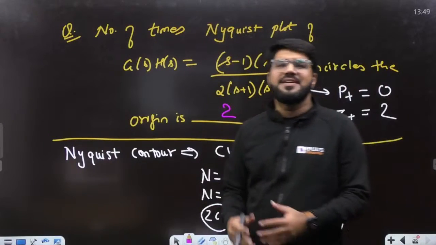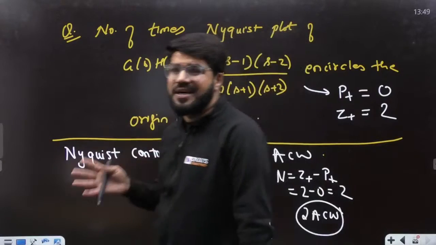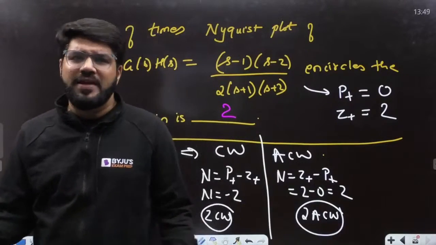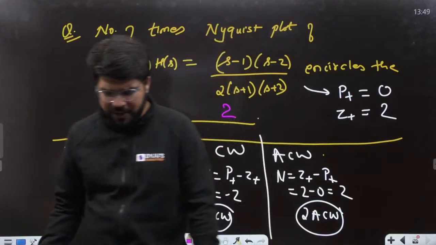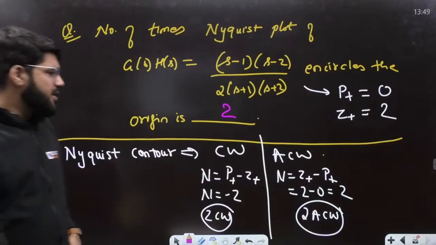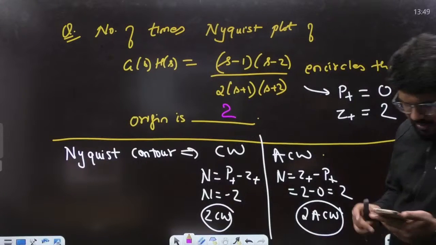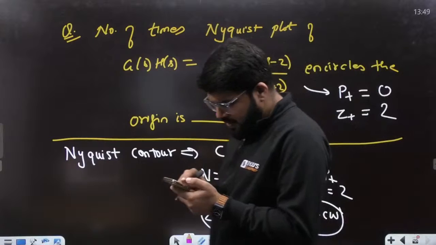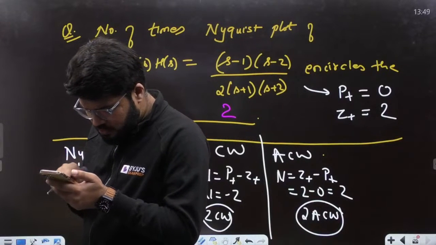Okay, so they haven't mentioned the direction. So of course, the direction of encirclement will be same as the Nyquist contour, which is not mentioned. So in any case, number of encirclement 2 ही होने वाला है. Plus or minus is just a reference point to distinguish the direction. Clear, everybody? So that is again a very simple question, very fundamental question.